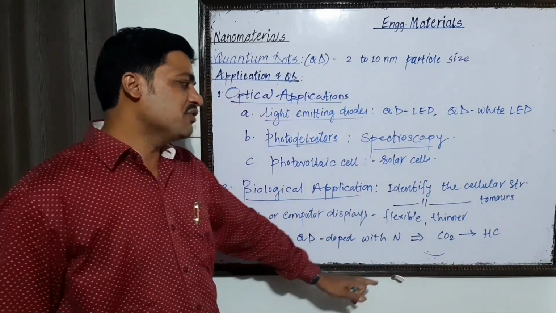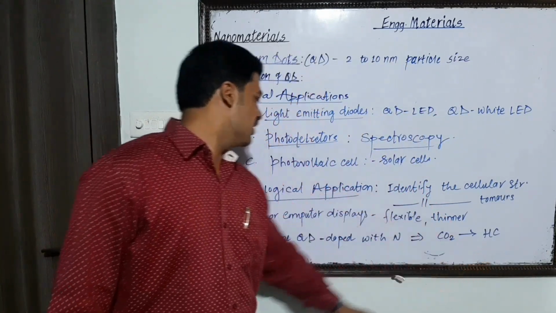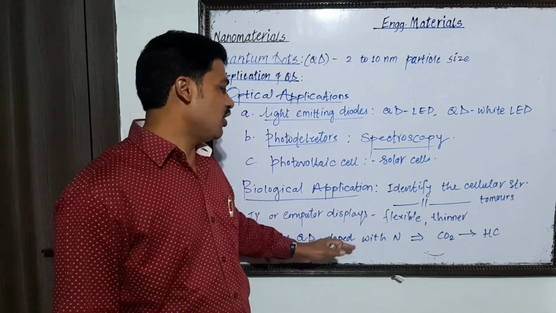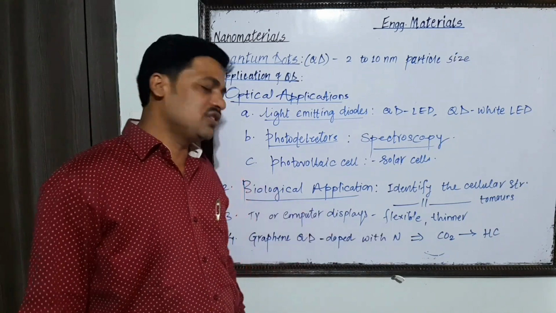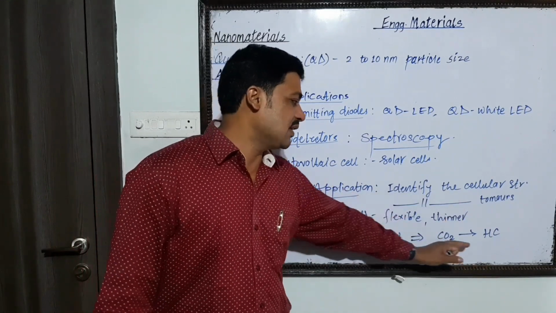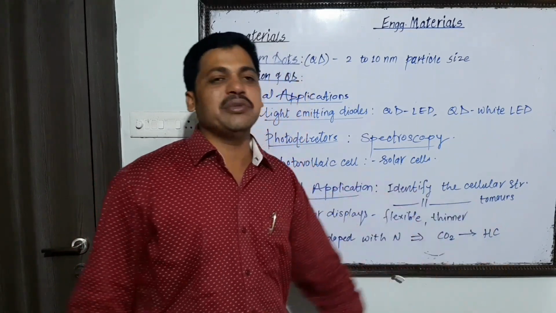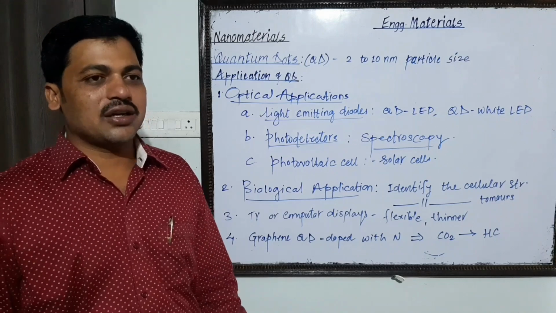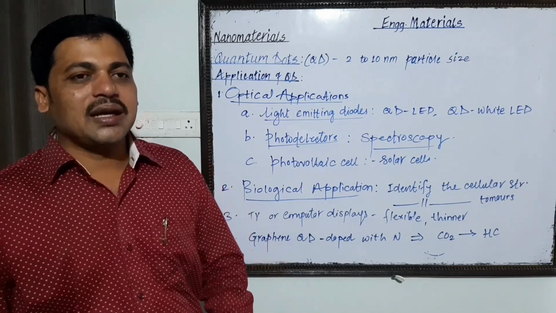That means it works in this organic conversion. When doped with nitrogen, it works as a catalyst for organic conversion. CO2 can be converted into hydrocarbon. This is again one of the important applications.